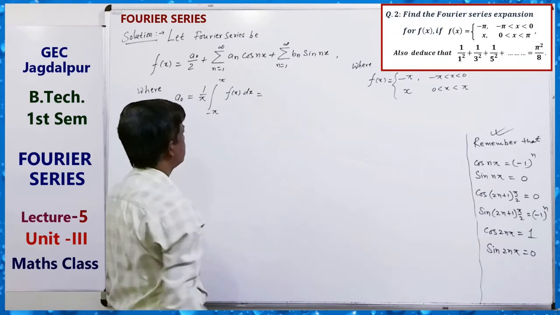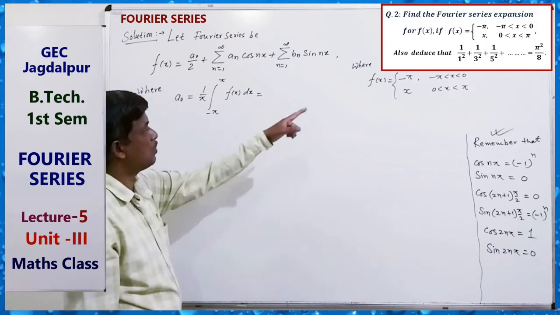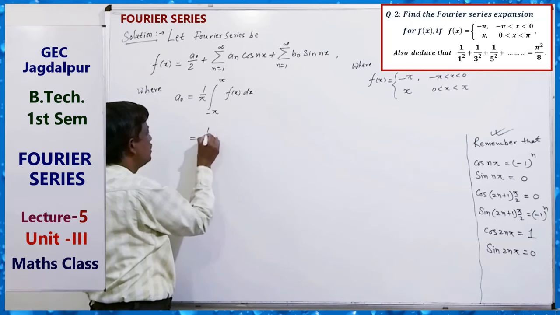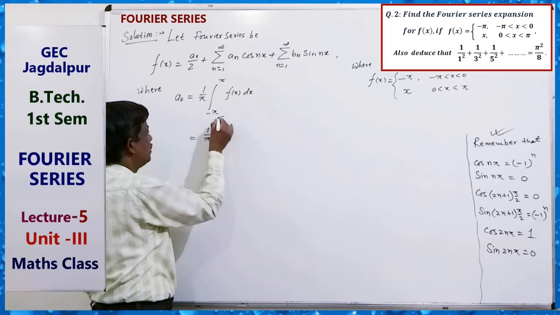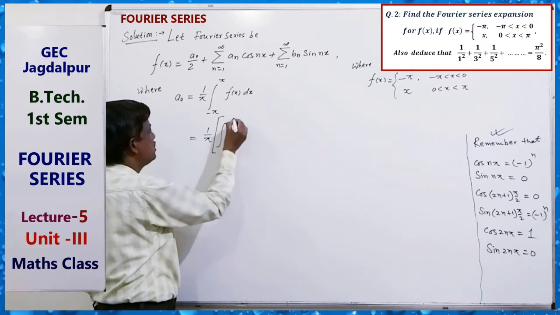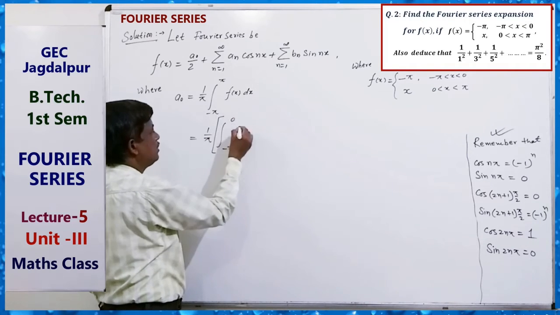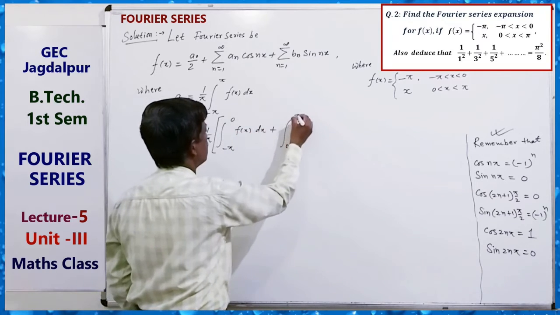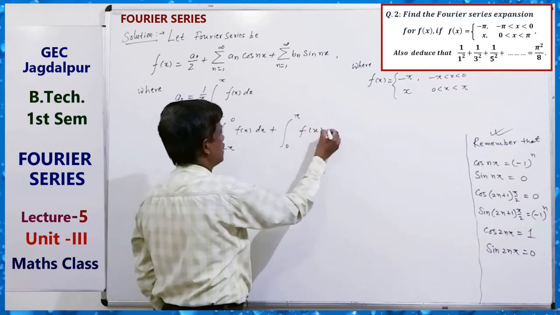Here we see that the value is given in two parts, so we can distribute it: 1 by pi, integral minus pi to 0 f(x) dx plus 0 to pi f(x) dx.